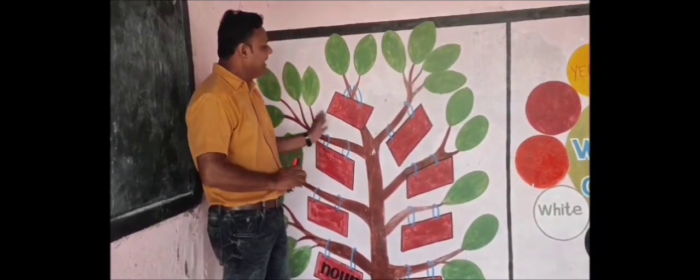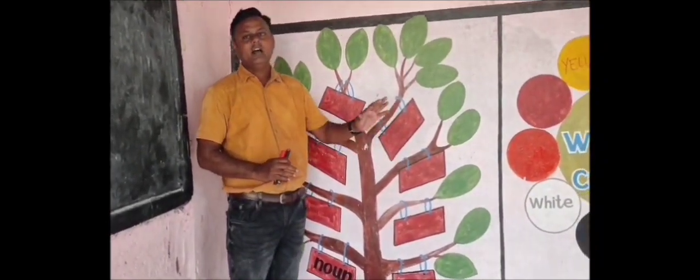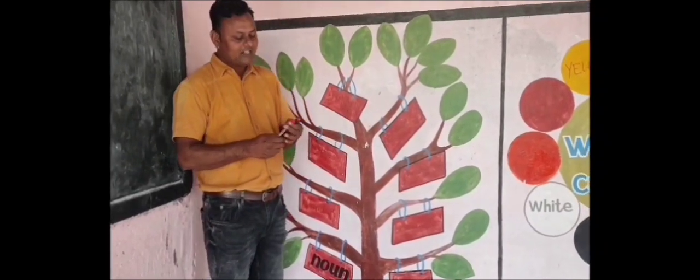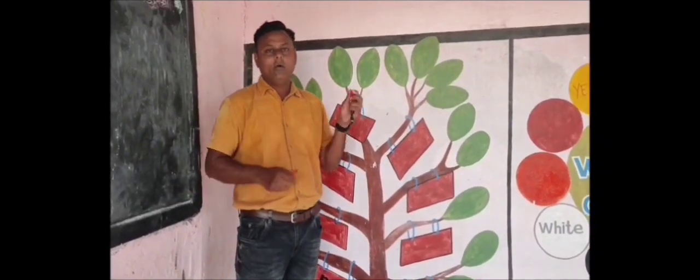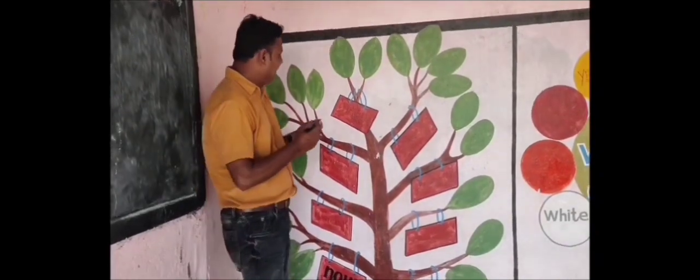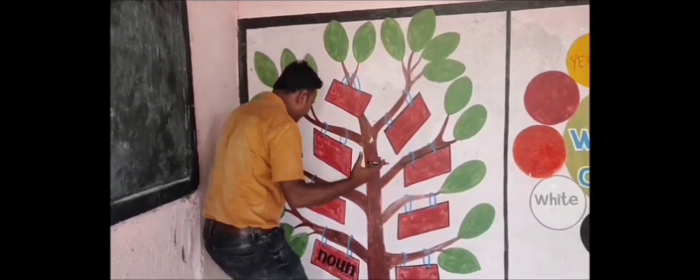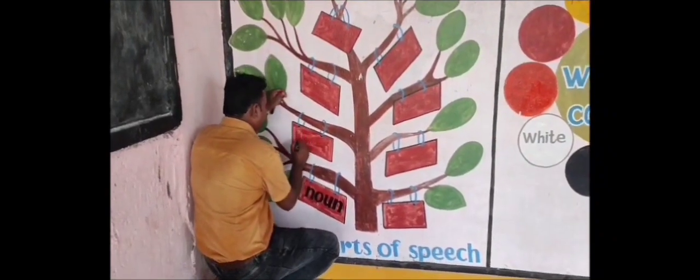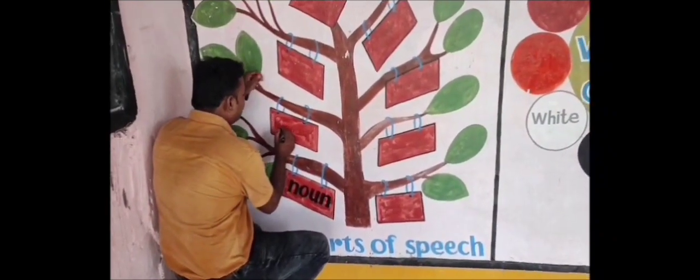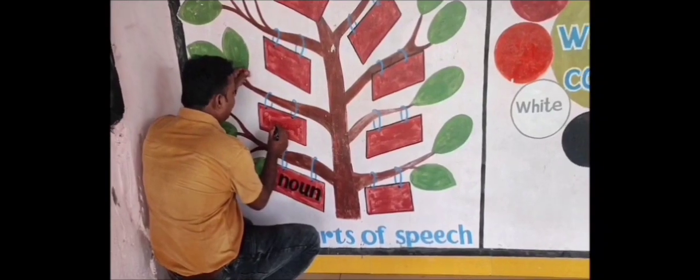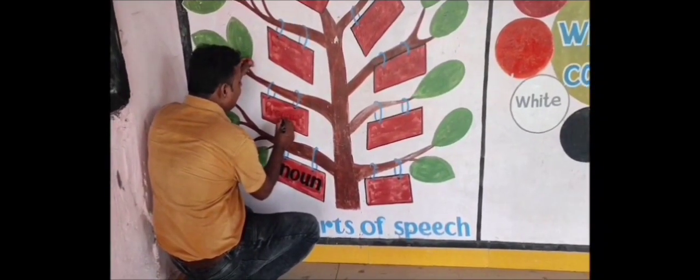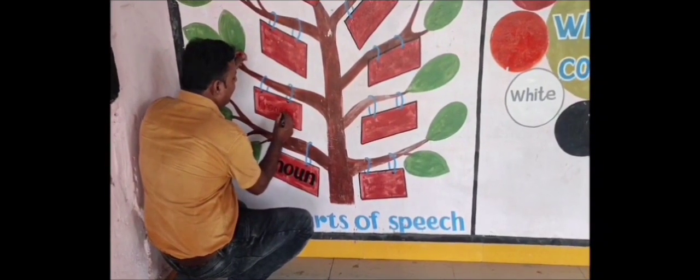The very first part of speech, that is noun, is written, and all the remaining parts of speech are blank over there. Ask your student to fill them in on their own with the help of such types of pen. For example, here I am completing this chart with the help of this pen. The next part of speech is pronoun, so your student will write this word like this, pronoun.